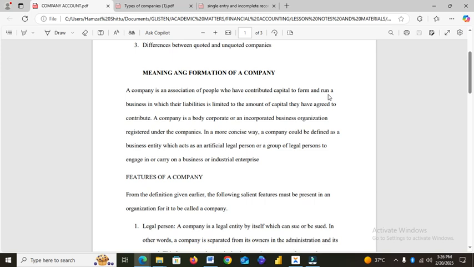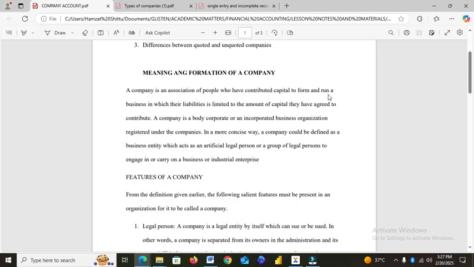In other words, we have a number of people that can make up a company, starting from 2. We cannot say a business established by one person is a company. So which means company's formation starts from 2 people to unlimited, depending on the type of company. Because we have limited liability companies, that is private limited liability companies and public limited liability companies.